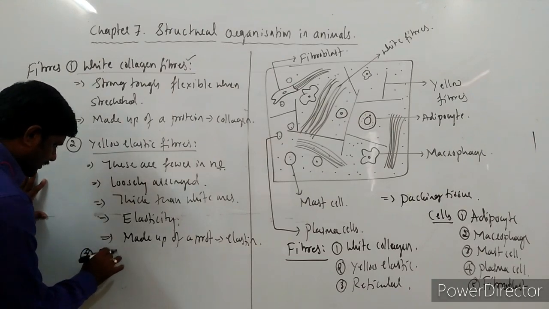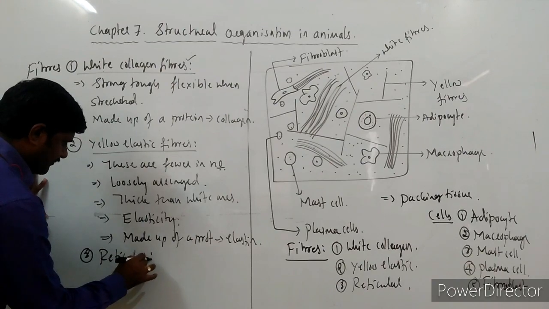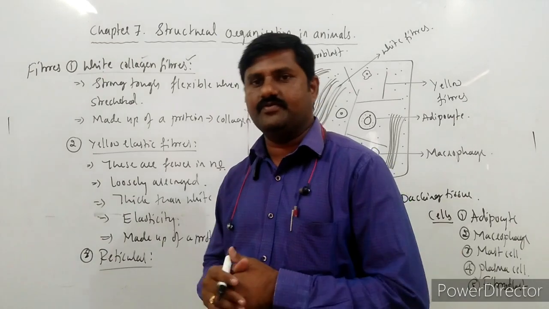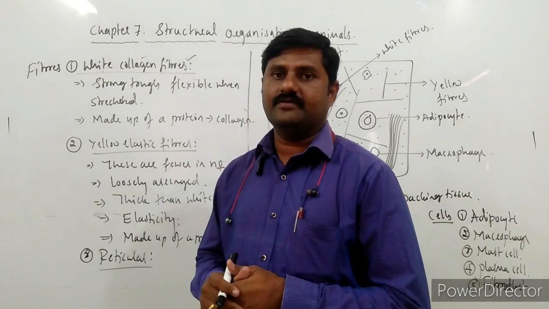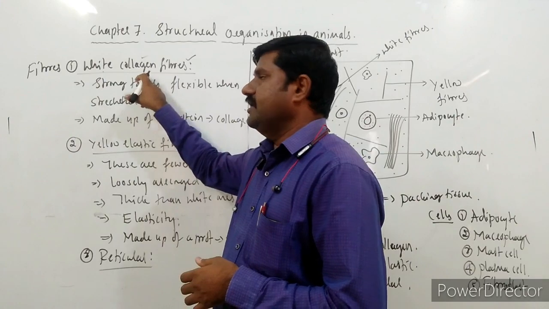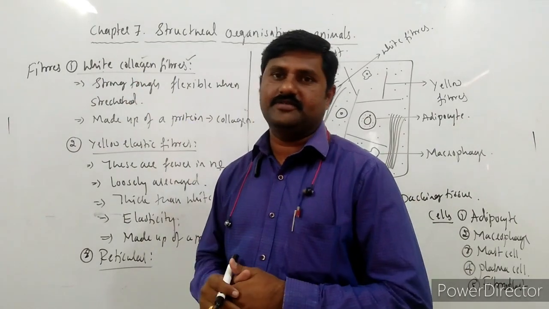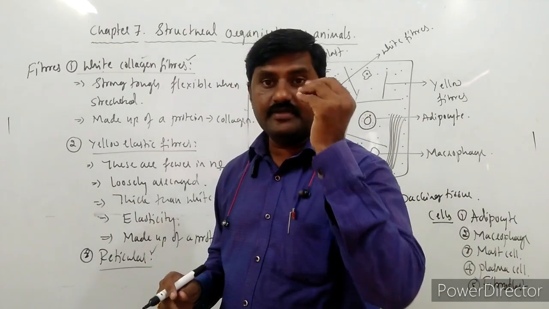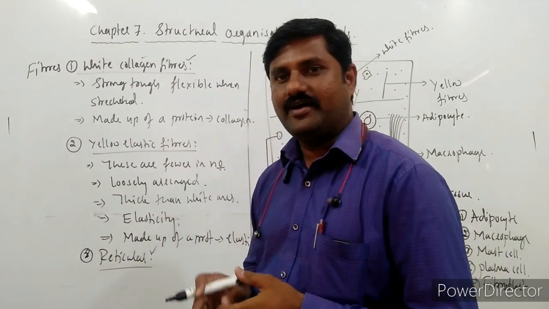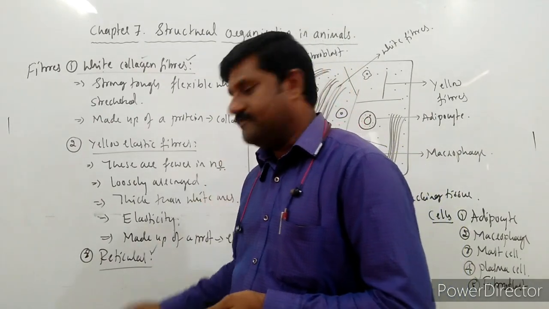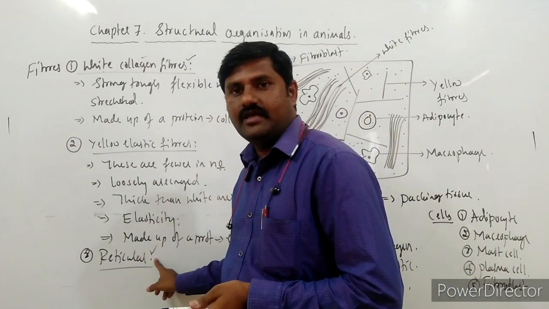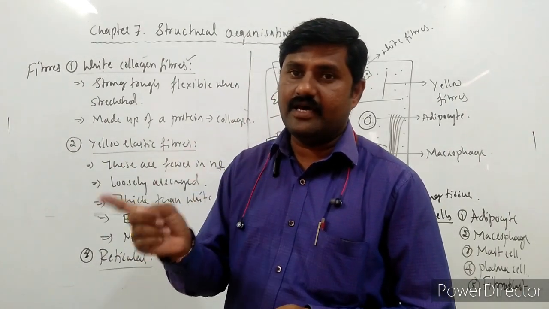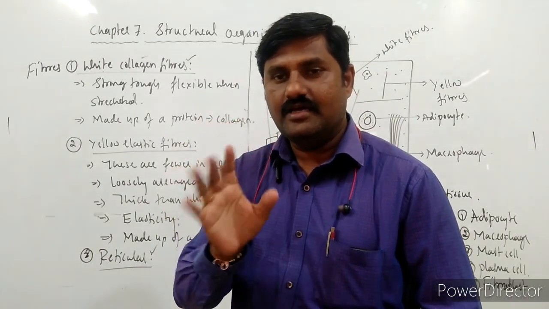Third one is reticular fibers. Now the reticular fibers, these are branched ones. So these are very rare, right? They are not abundant like the white collagen fibers. Such reticular fibers are invisible to our eyes. Why? Because the refractive index of these reticular fibers as well as the matrix is similar, hence they are invisible to our naked eyes.